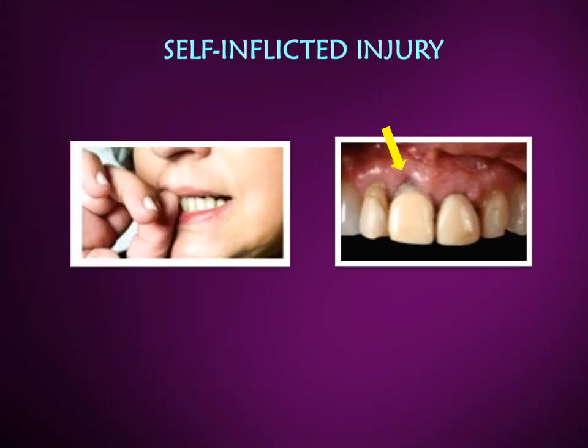Now this is an example of self-inflicted injury, where this patient has a constant neurotic habit of either pushing her gingival margin away from the tooth or nail biting. And in the next picture, you can see the injury it has caused to the gingiva and led to gingival recession.